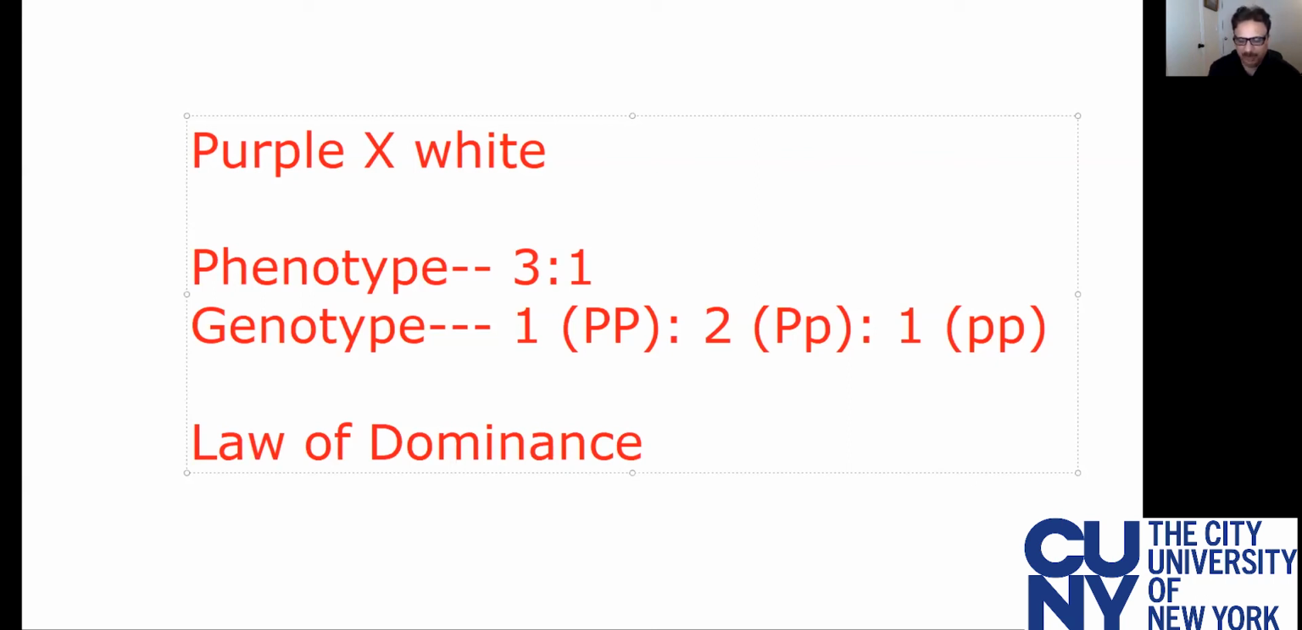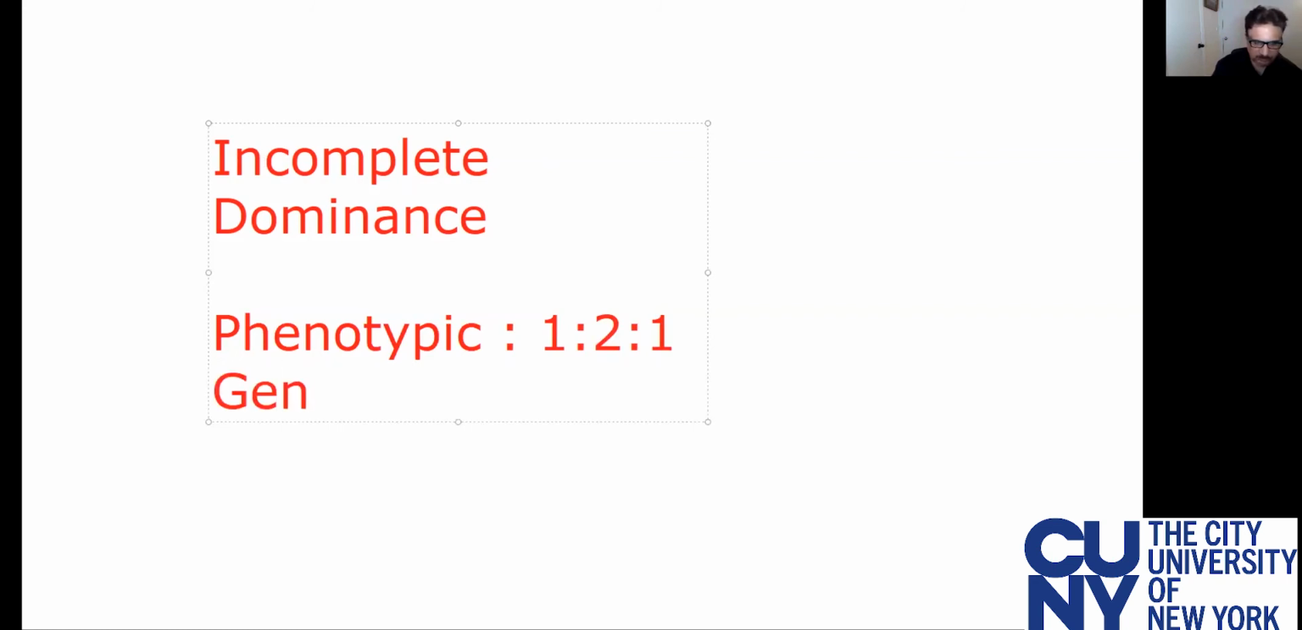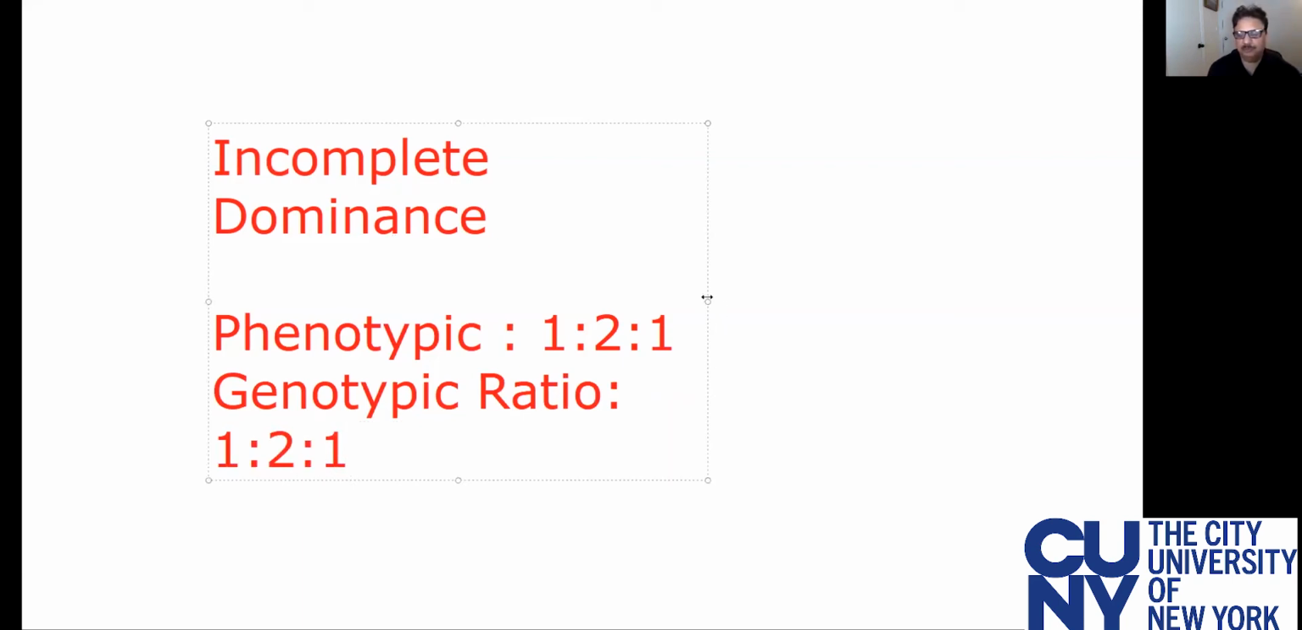So in case of incomplete dominance, the phenotypic ratio is 1 to 2 to 1, and the genotypic ratio is also 1 to 2 to 1, which is in contrast to complete dominance, where the phenotypic ratio is 3 to 1 and the genotypic ratio is 1 to 2 to 1.